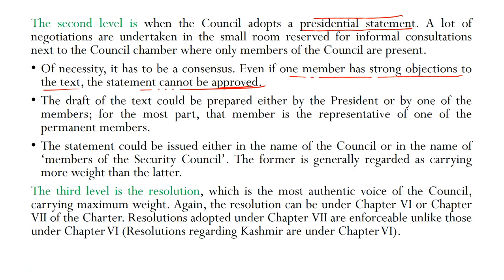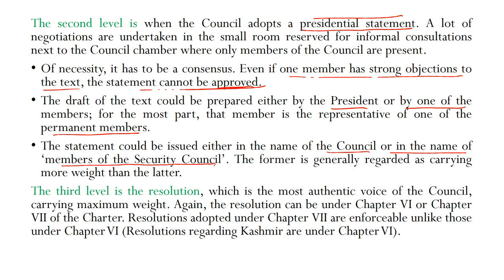The draft of the text could be prepared either by the president or by one of the members. For the most part, that member is the representative of one of the permanent members. The statement could be issued either in the name of the council or in the name of the members of the Security Council.